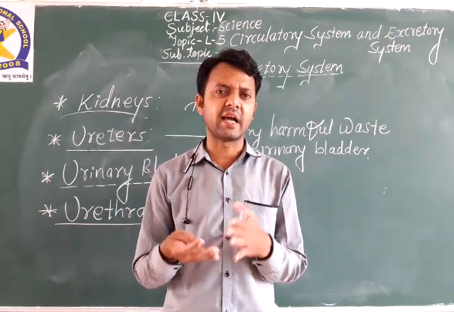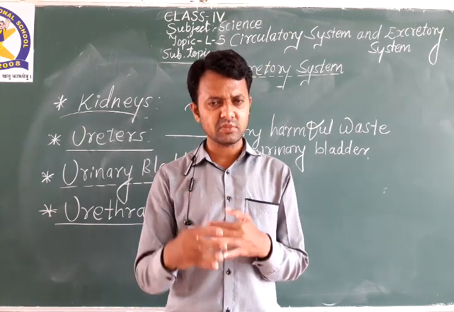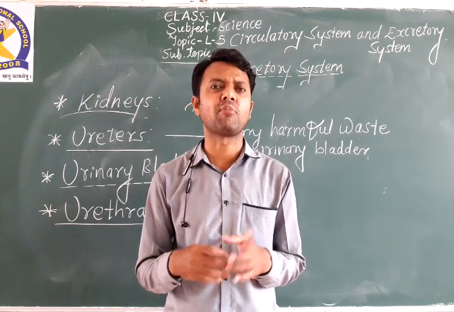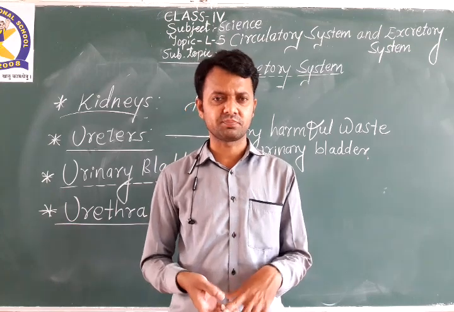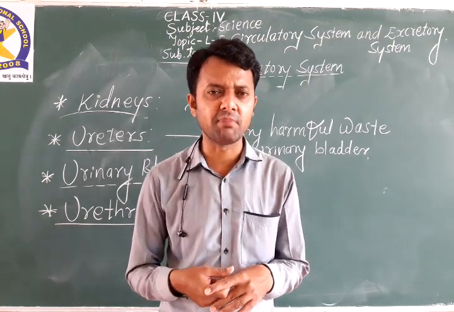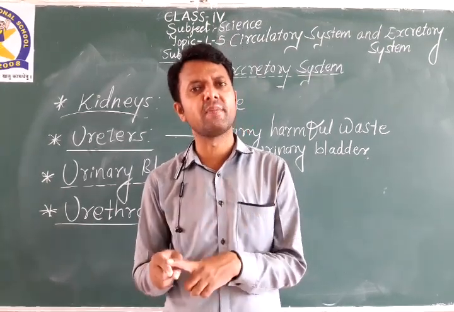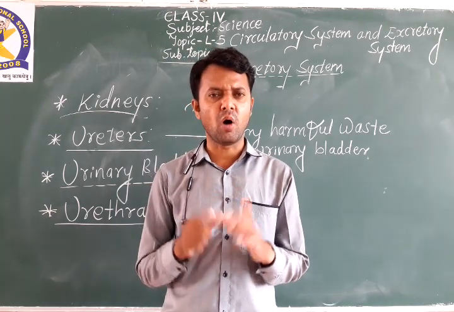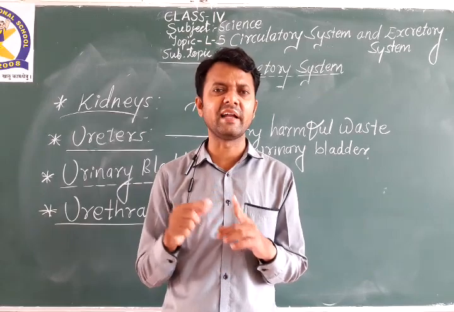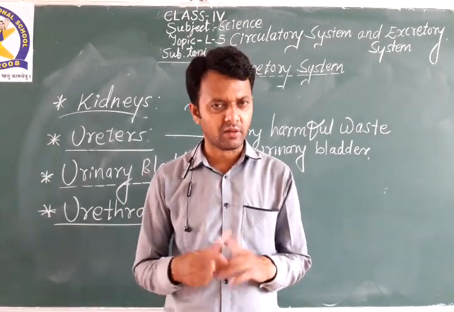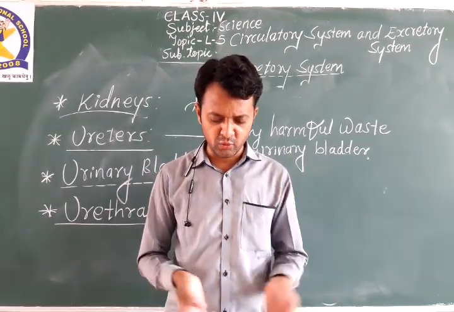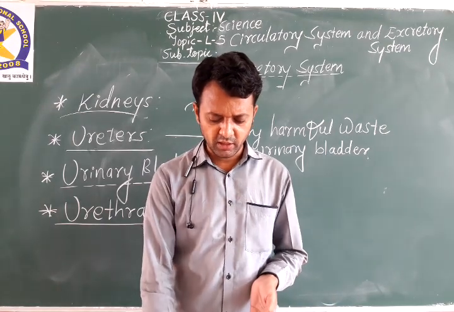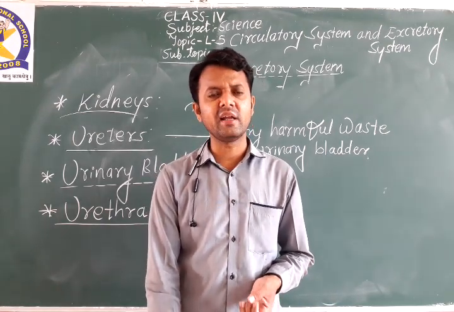That harmful waste is carried by the ureters to the urinary bladder. Now the urinary bladder stores all the urine, all the harmful waste, until it is released from the body. Getting it?